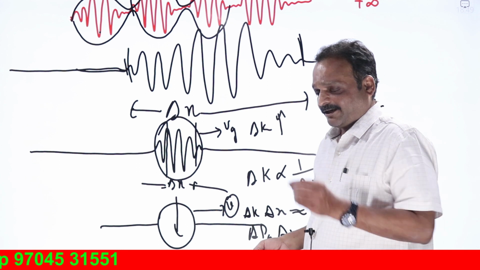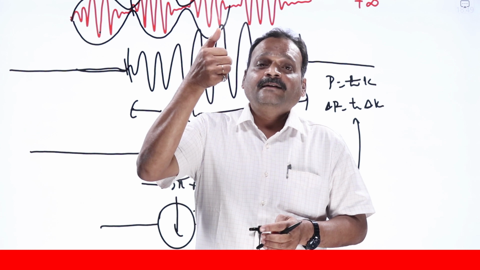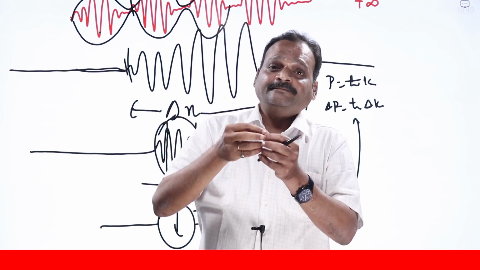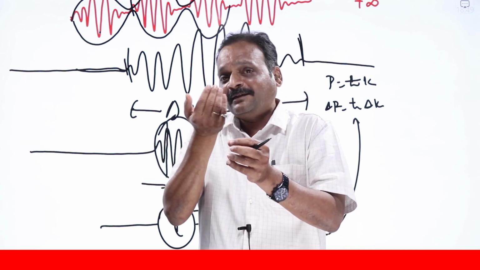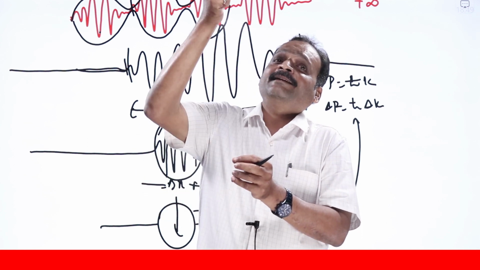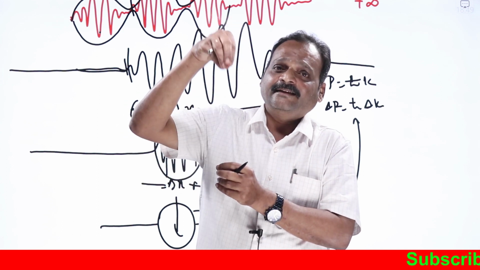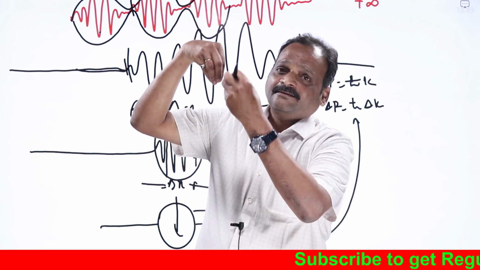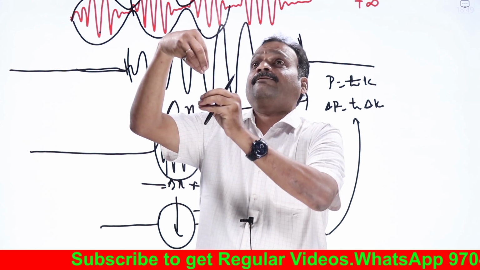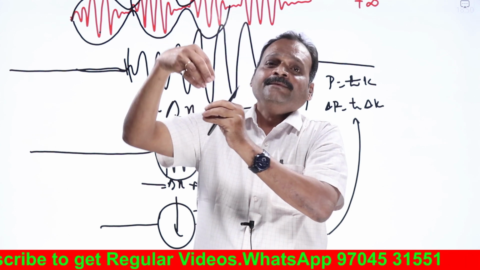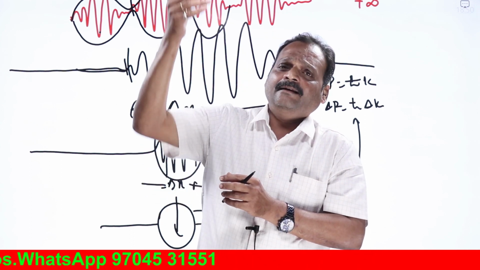It is like one coin having head and tail. I just toss the coin like this. If you are looking only at the head, you say the head is going up and coming down. Classical physics says the particle is going up and coming down, whereas quantum physics looks at the tail and says the tail is going up and coming down. But head and tail are nothing but two faces of the same entity called coin. One person is looking from the particle point of view, the other from the wave point of view, saying the wave packet is going up and coming down. Whatever it is, the coin is only one, isn't it? Call it a particle or a wave.